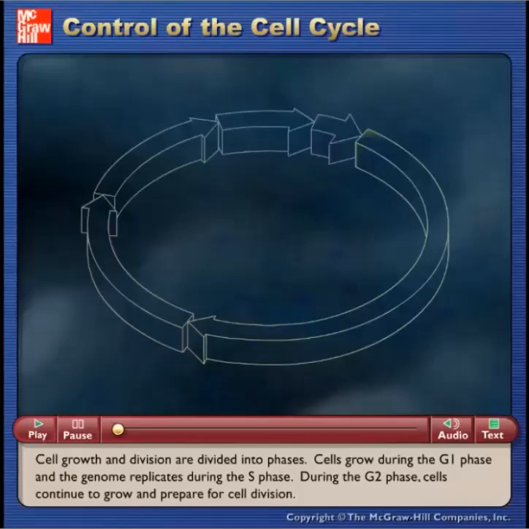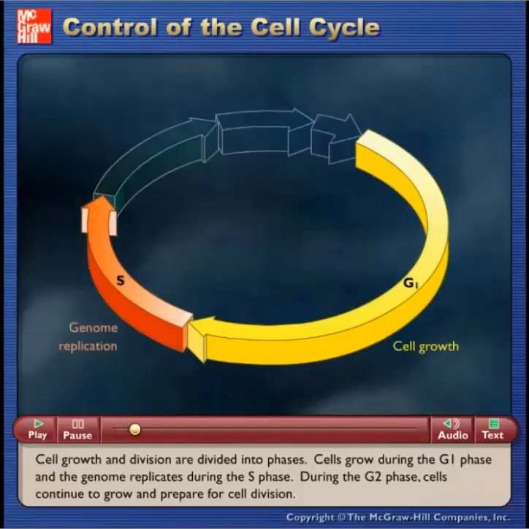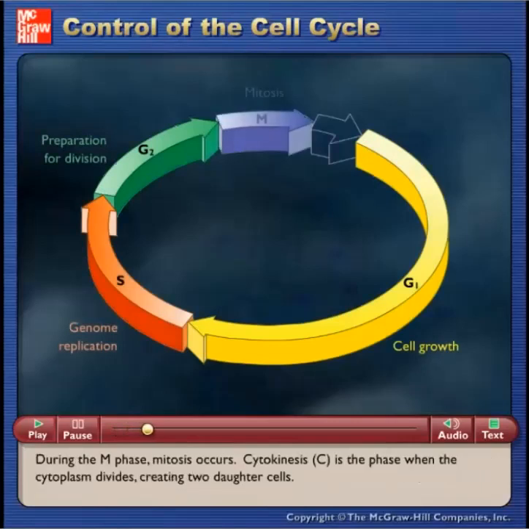Cell growth and division are divided into phases. Cells grow during the G1 phase and the genome replicates during the S phase. During the G2 phase, cells continue to grow and prepare for cell division. During the M phase, mitosis occurs. Cytokinesis, C, is the phase when the cytoplasm divides, creating two daughter cells.